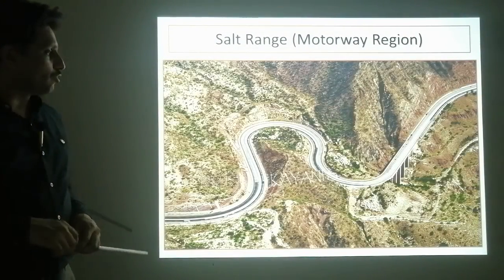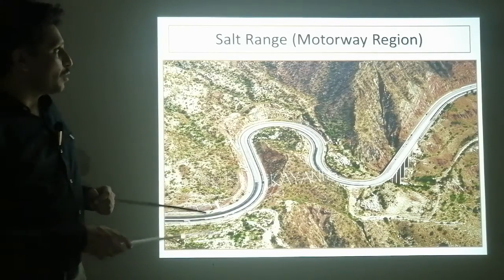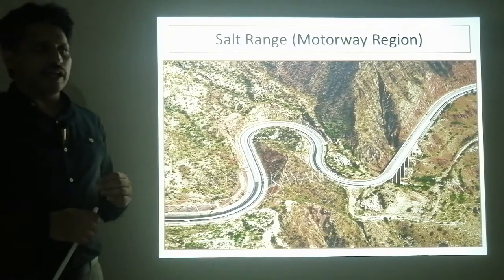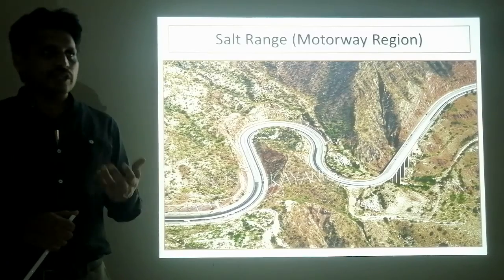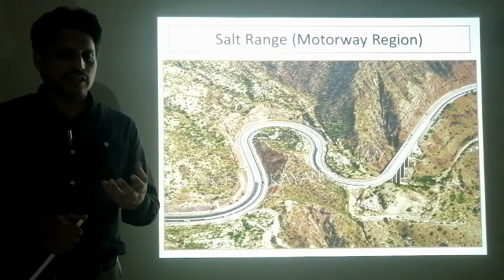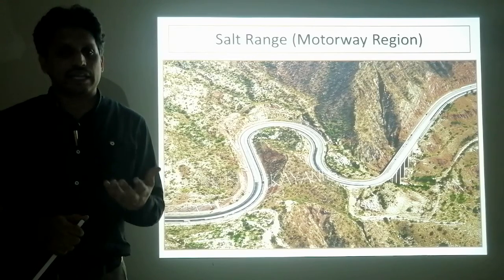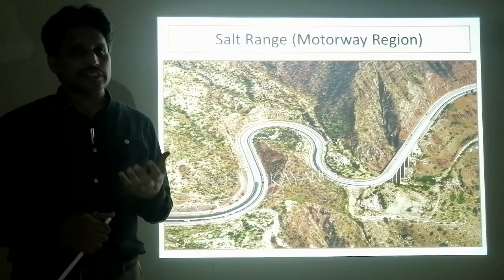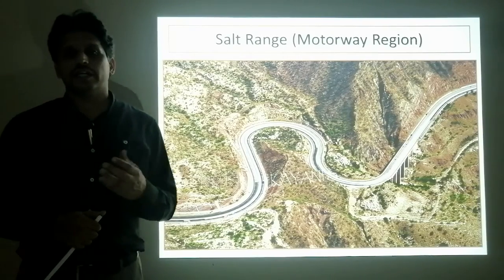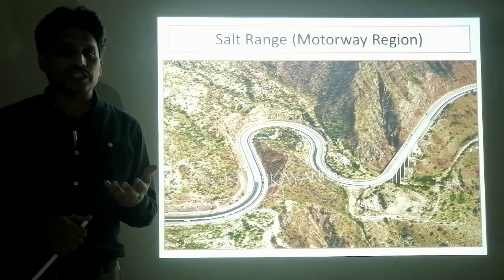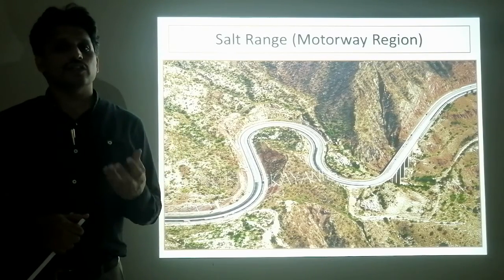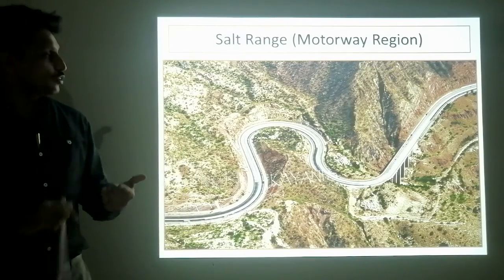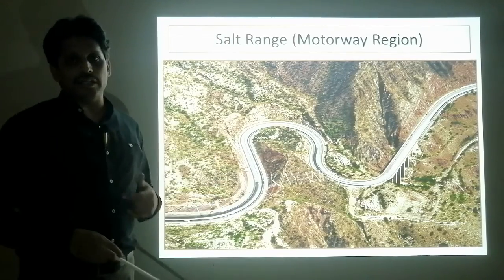This is the salt range region of the motorway region. You can see the land, how rugged it is, and rugged simply means rough. How rough? It is barren. Barren means it has less vegetation, little vegetation. And why is there less vegetation? Because it is hard and stony soil. So we understood why the land is called rugged terrain.